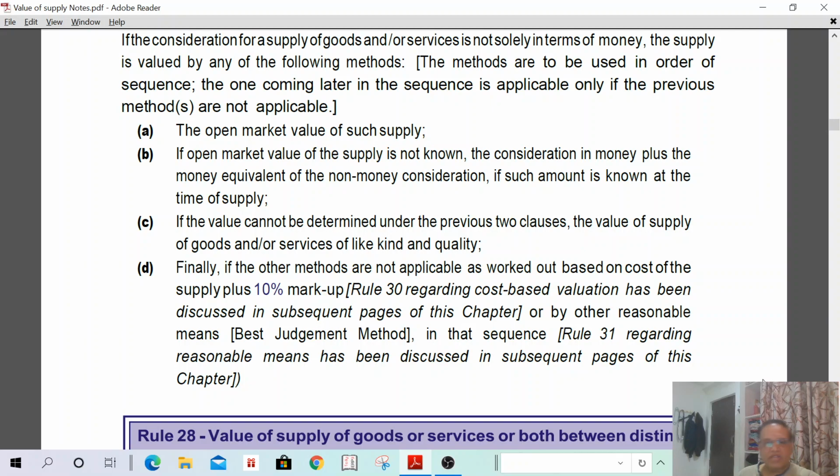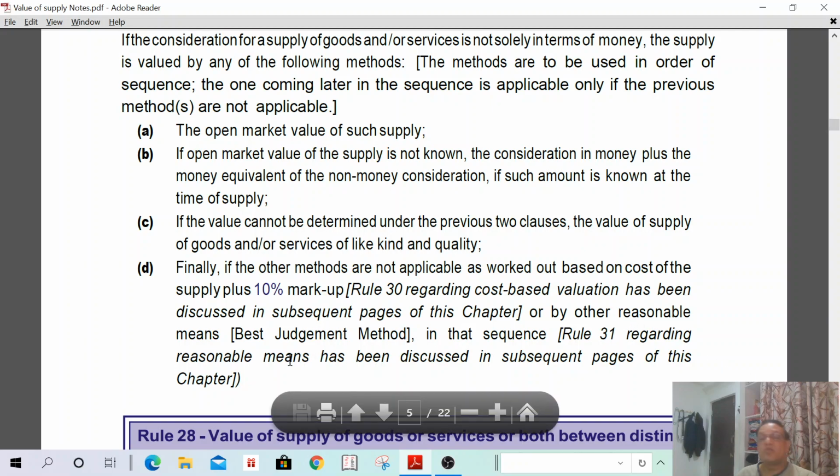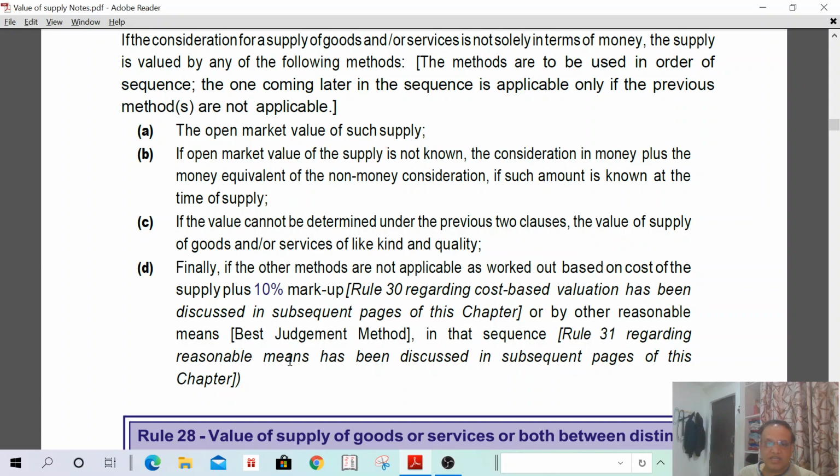It is as per rule 30. Then if this is also not available, then by reasonable means, best judgment assessment, best judgment method. If the open market value is not possible, the non-monetary consideration value is also not available, then the supply of similar like kind and quality is also not available, then cost plus 10%. If that is also not available, I can calculate by the best judgment method, by reasonable means, that is as per rule 31. Understand? These are the four methods.